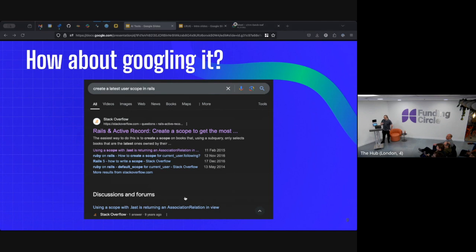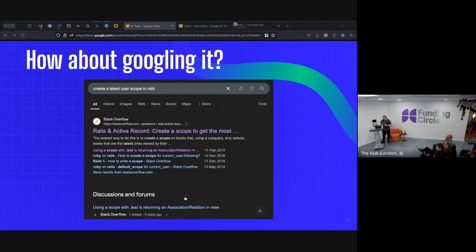We get Stack Overflow. There is a human being in the comments of this Stack Overflow who has explained everything that I just explained 9 years ago. But similar to the ChatGPT stuff, I probably wouldn't recommend you just copy and paste that code either. What I think you should do is think about it a little bit. Go and look at this, look up some more information, and try and understand what's happening.